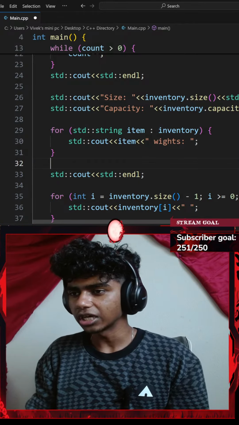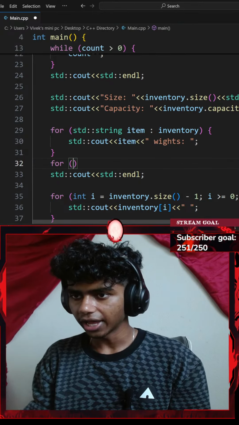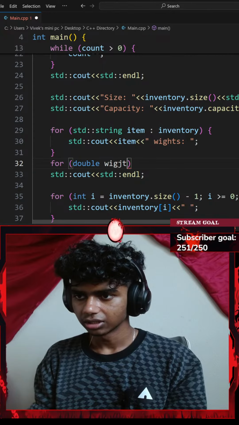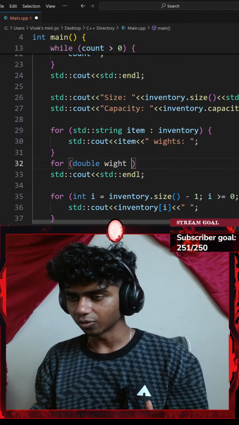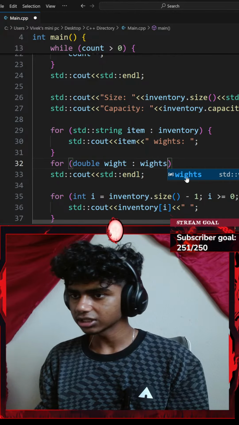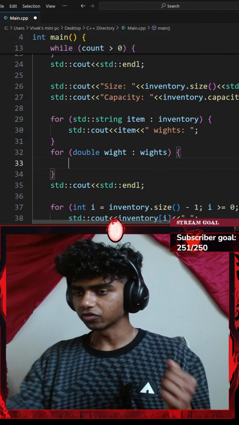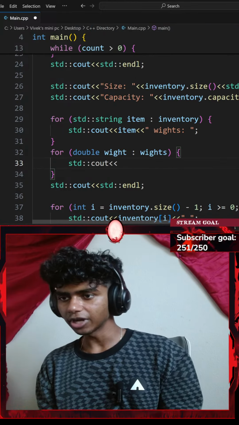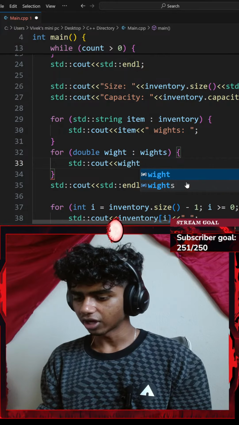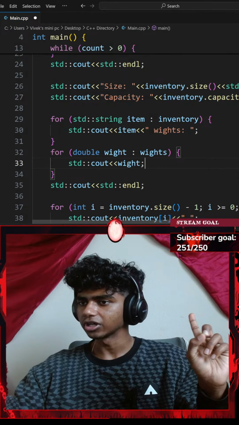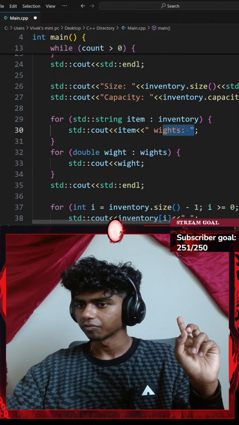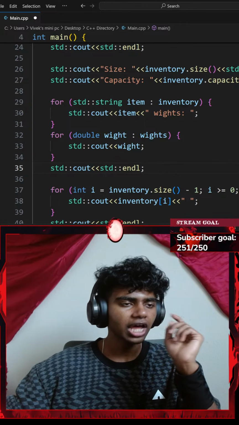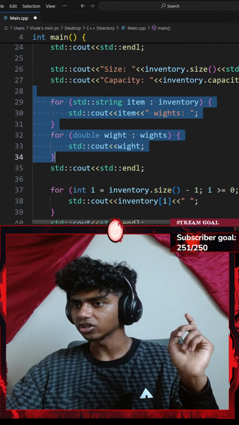So this for loop is gonna be something like for every double of weight in my vector of weights, I'm going to be doing something. I'll go with a pair of curly braces and then a standard console output with an insertion operator of my weights. I want to add another insertion operator because I want to continue my weights from here. And then I go with a standard console output with a standard end line. So that is print all items with their weights. I did that for my regular for loop.